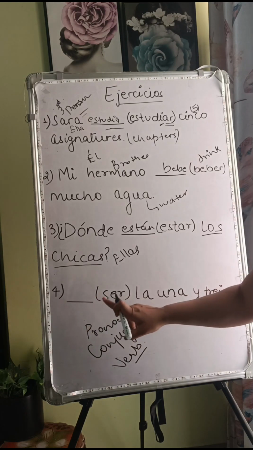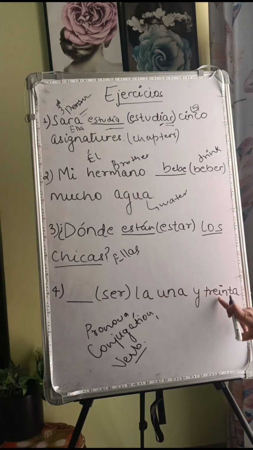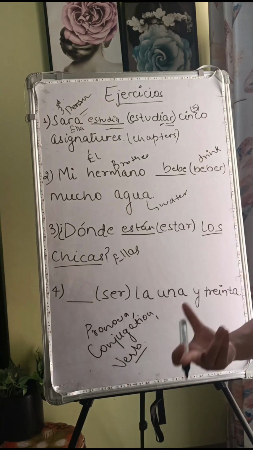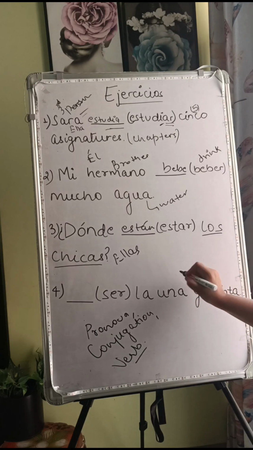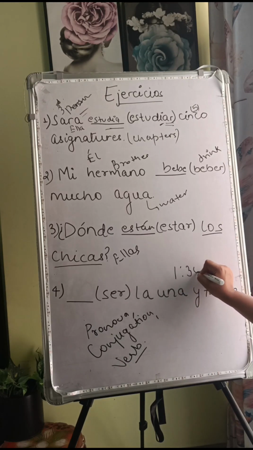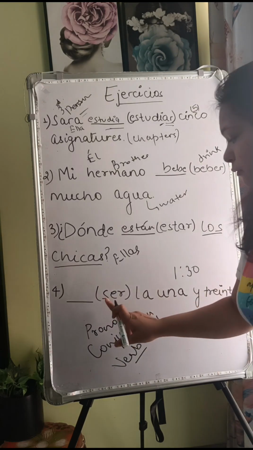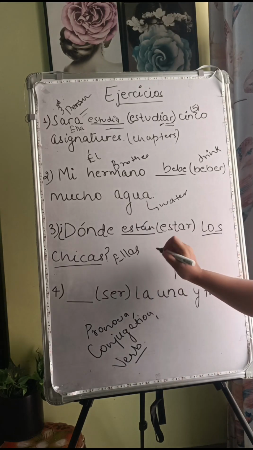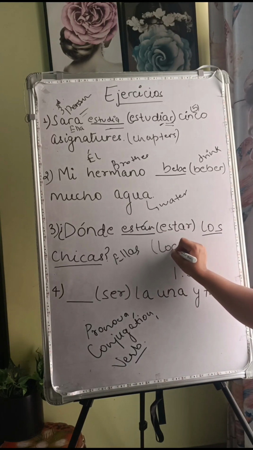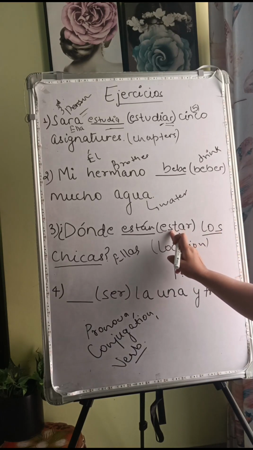Now next, dash, the verb ser is to be used. La una y treinta. When we talk about time, La una y treinta means 1:30. I already told you that with the girls we talked about location, where are the girls, so we used estar.